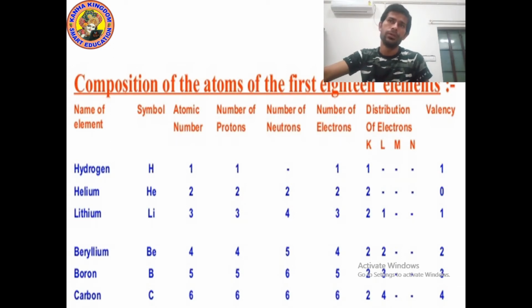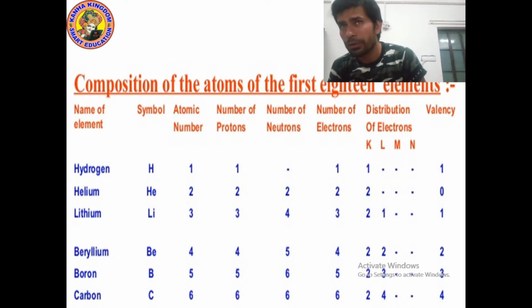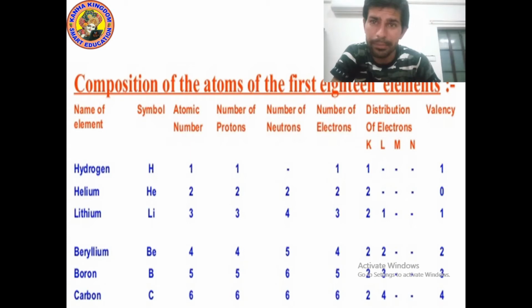Okay, look at the first atom, hydrogen. What is the symbol of hydrogen? H. What is the atomic number? 1. What is the number of protons? 1. What is the number of neutrons? 0. What is the number of electrons? 1. Remember kids, atomic number, number of protons and number of electrons will always be the same, so I will not explain them again and again.